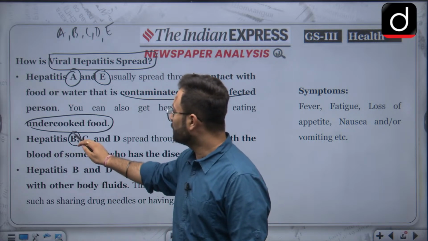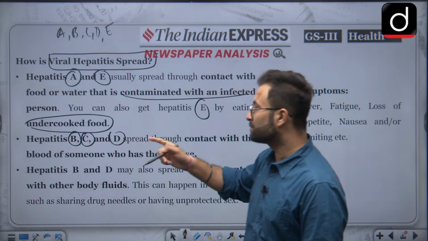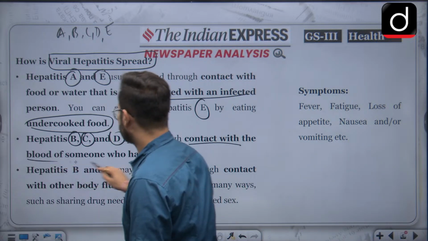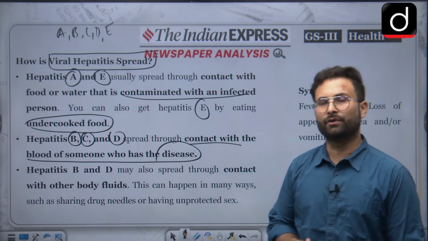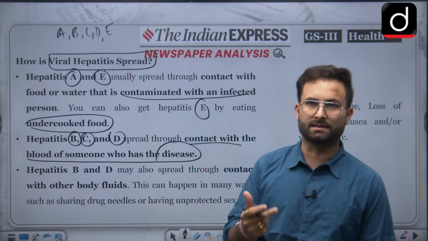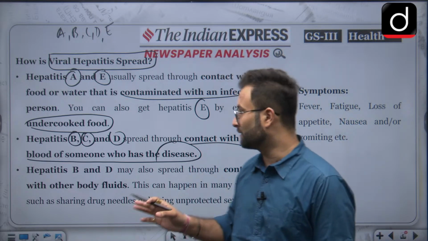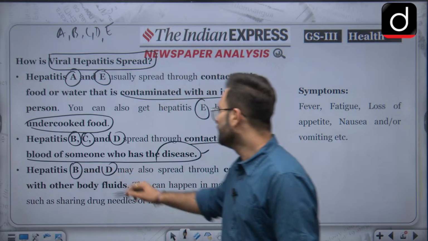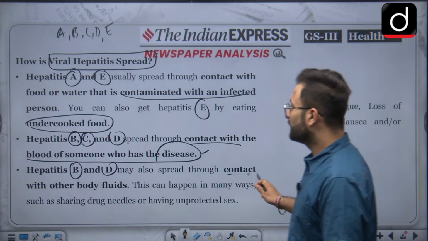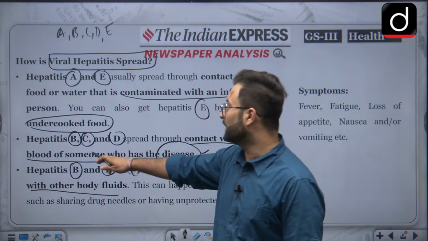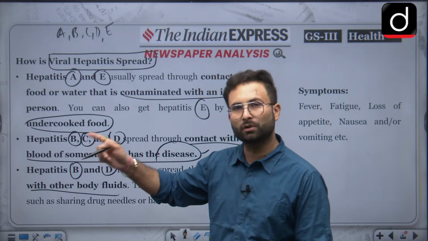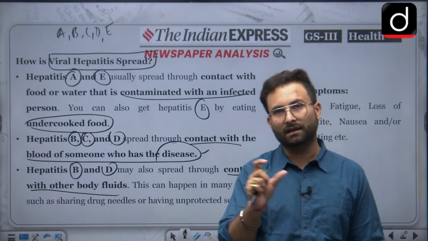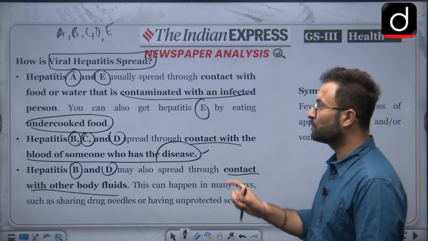Now when we are talking about B, C and D, these are spreading through blood, through contact with the blood of someone who has the disease, for example if you are using a used needle. Hepatitis B and D can also spread through contact with other body fluids along with the blood. Along with the blood, if other bodily fluids are contaminated and come into contact with each other, in that case also it can happen.